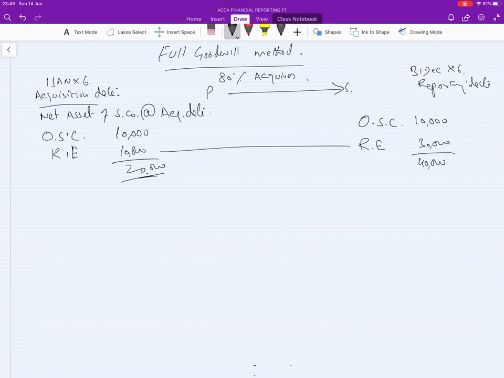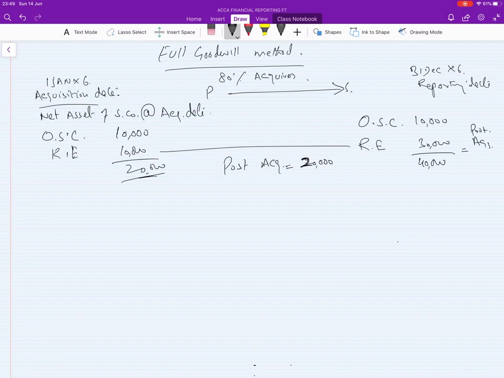So if you take a difference of these two, 20,000 is post acquisition.